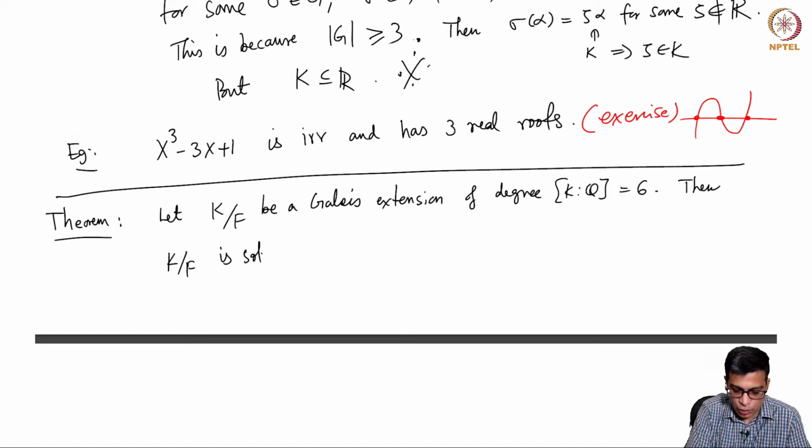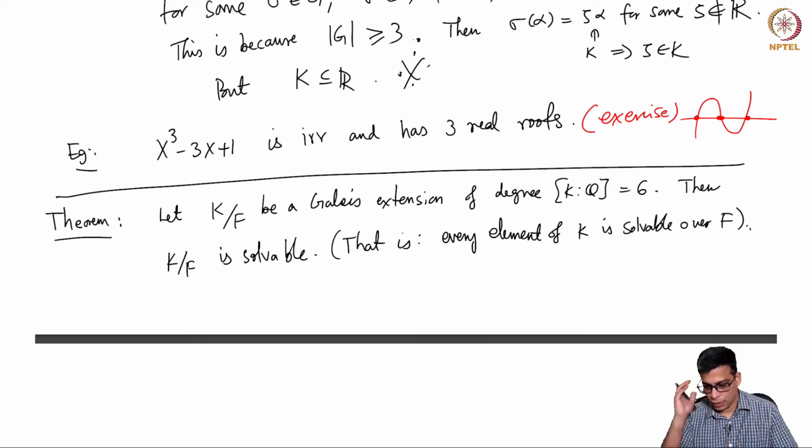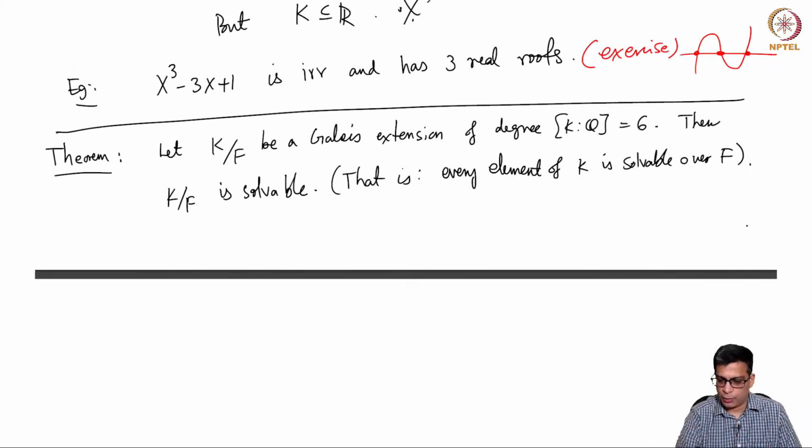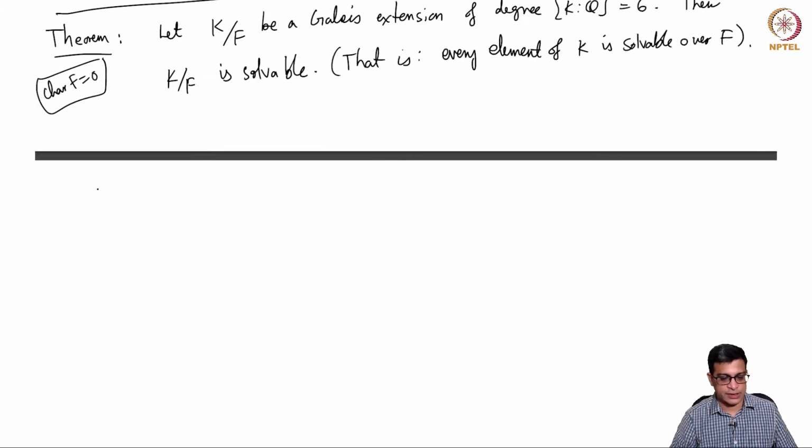That means every element of K is solvable over F. That is our goal, and I am going to assume characteristic is 0 just to avoid some complications in some specific examples.